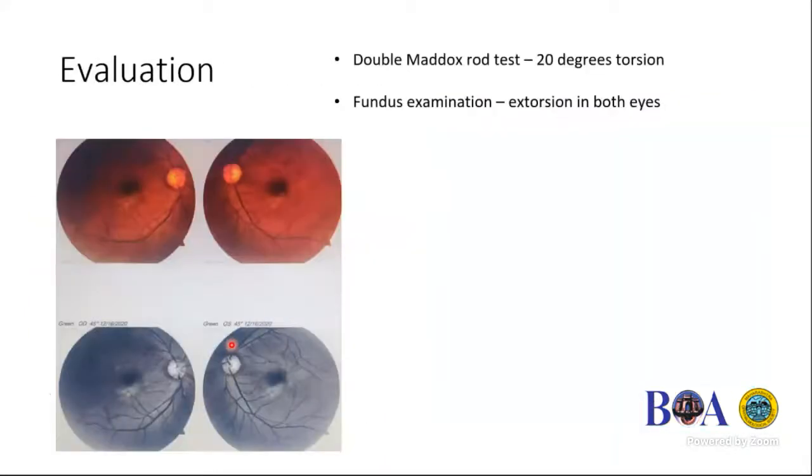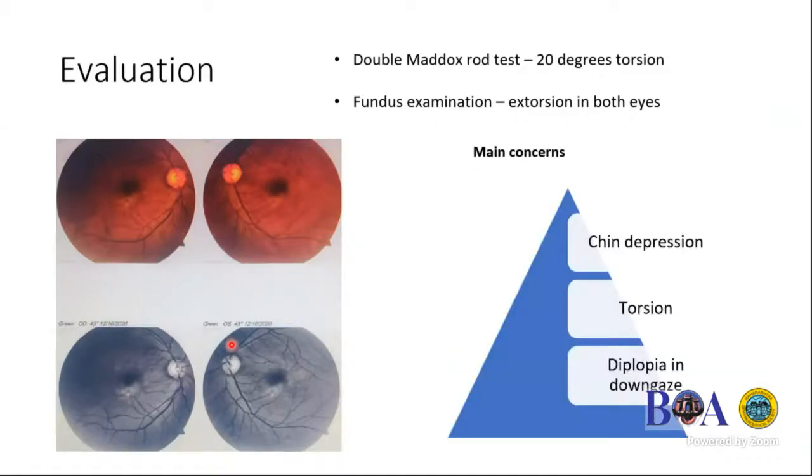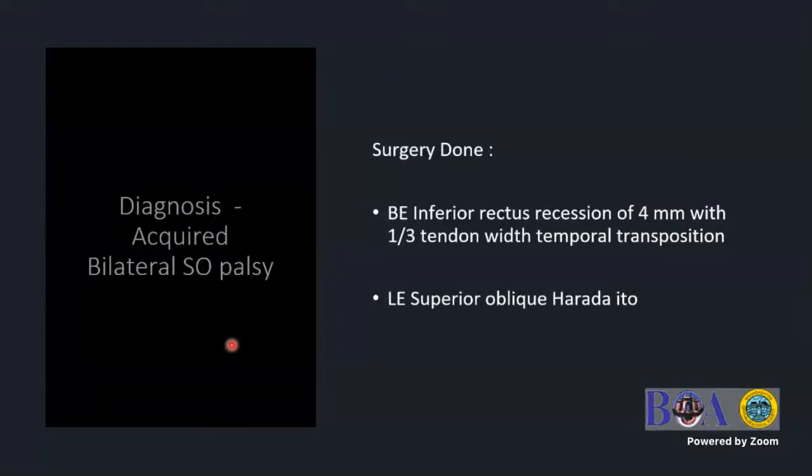This is the fundus examination with 20-degree extorsion seen in both eyes, though the subjective extorsion was more in the left eye. So the main concerns were chin depression, torsion, and diplopia in down gaze. So it's a case of acquired SO palsy. The surgery done was inferior oblique recession of 4 millimeter with a mild temporal transposition for the esotropia, and